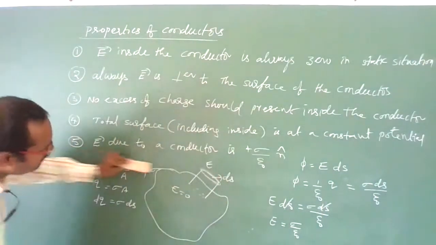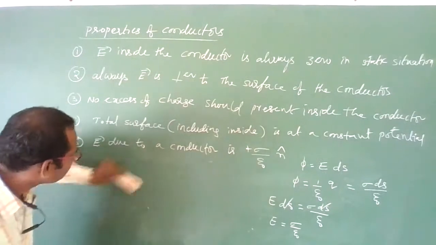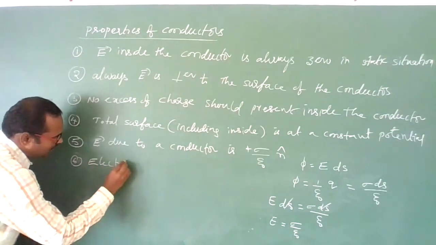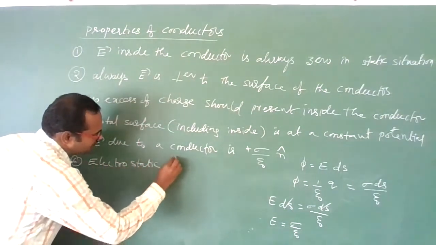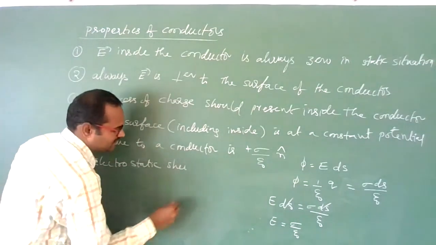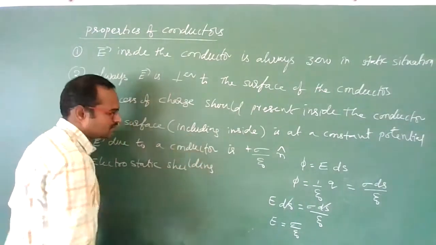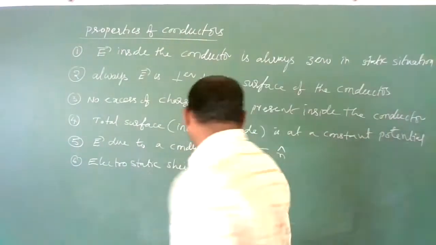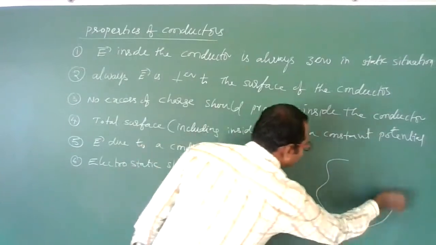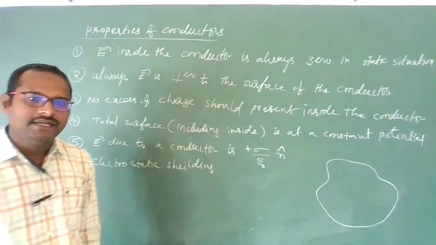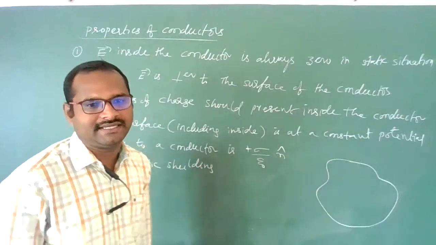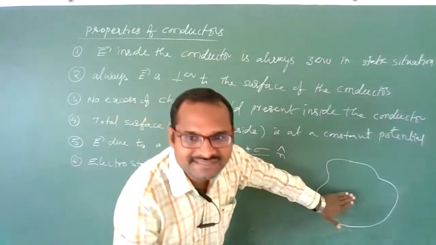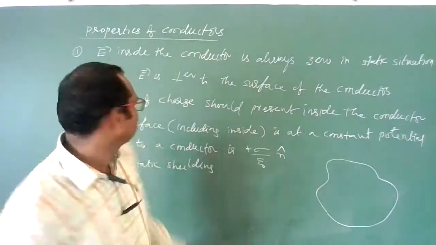Now let us take one more last point, called electrostatic shielding. This point we have already discussed two times. What is electrostatic shielding? See students, let us suppose you have one conductor, and whatever charge you give to this conductor, where will it be present? Only on the surface. It cannot be present inside the material of the conductor.